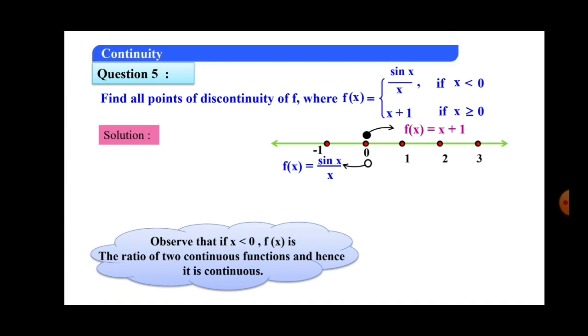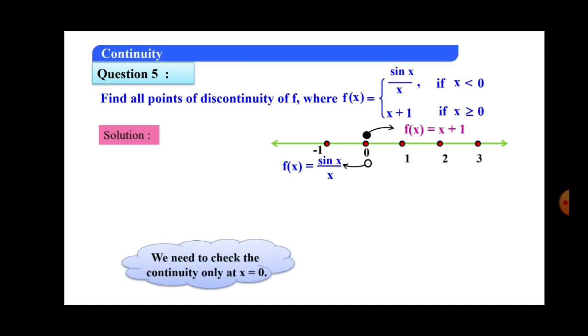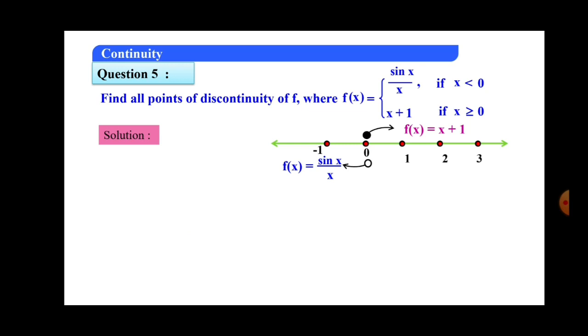Now at exactly the 0 point. Now at exactly the 0 point we have to check. To check that particular point, first we have to find f of 0. It is given by, for equal to 0, which function? x plus 1. So in that you put x equal to 0, it becomes 0 plus 1, that is 1.